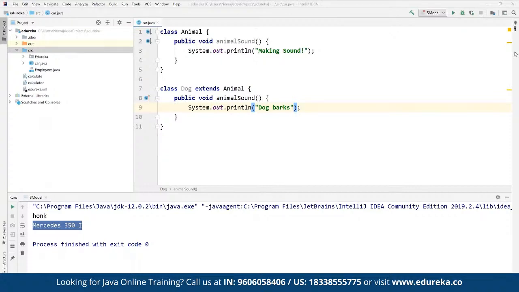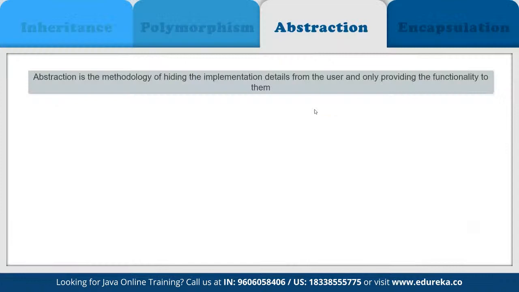After polymorphism, we have something called abstraction. Now, when we talk about abstraction, what exactly do we mean? You may have seen that there are multiple processes going on in the background. For example, when we make a call, we simply see a call screen, but there are multiple lines of code being executed in the background. Let's say if we talk about booting up any device, we may see just the boot screen, but there will be multiple processes running in the background, correct?